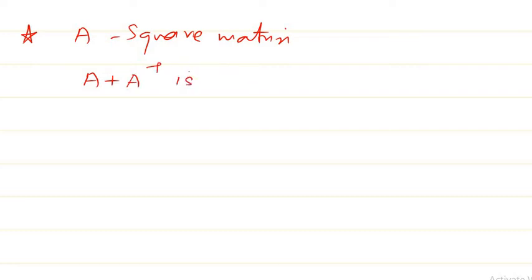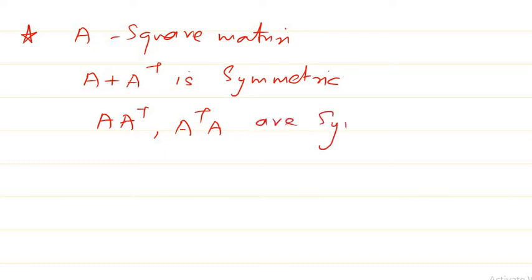The next property: if you take a square matrix A, for any square matrix A, we can derive a few things. That is, A plus A transpose is symmetric. These may be properties which you already know, but I'll just refresh all of them. Then A into A transpose, or A transpose into A, all these are symmetric.